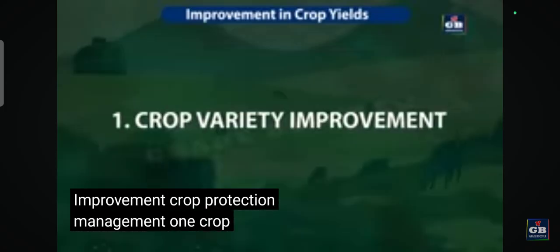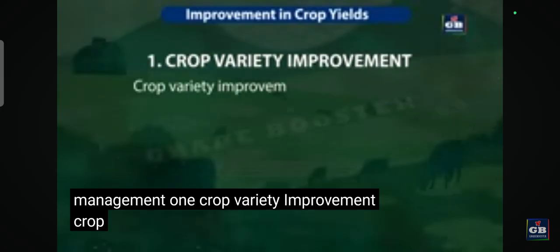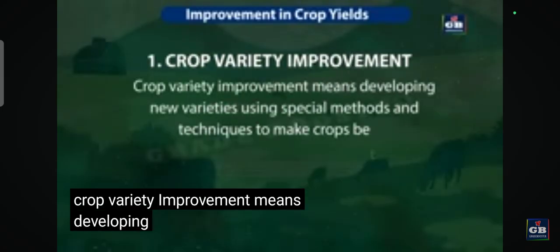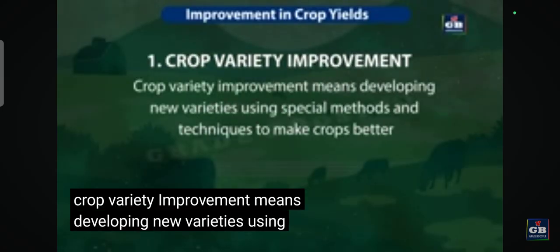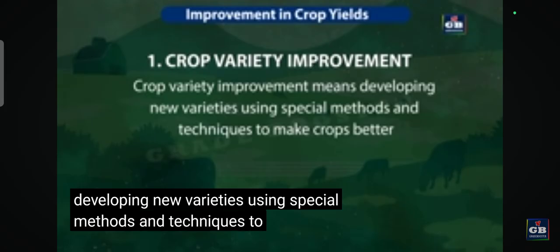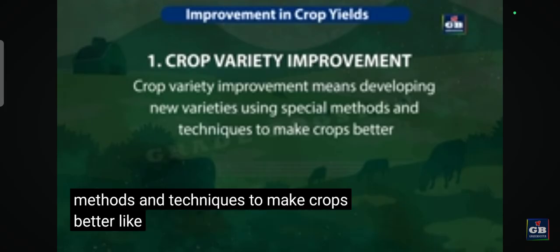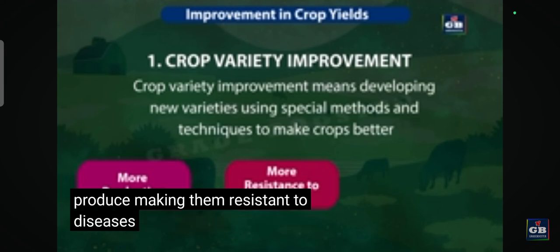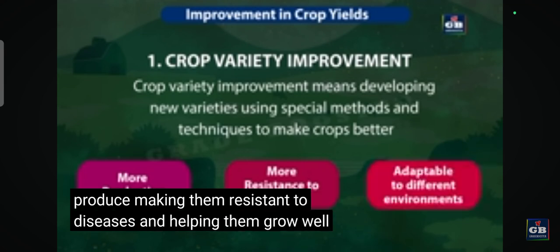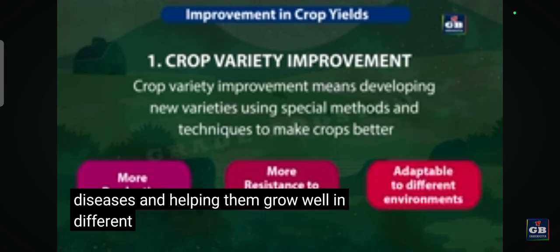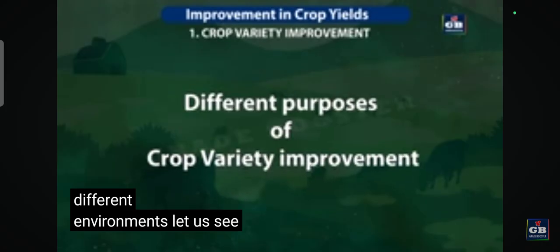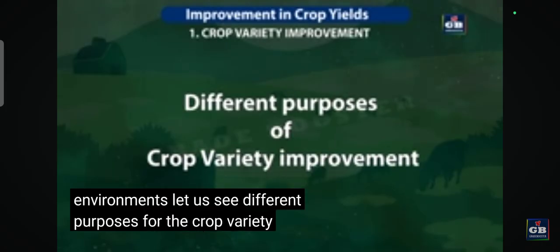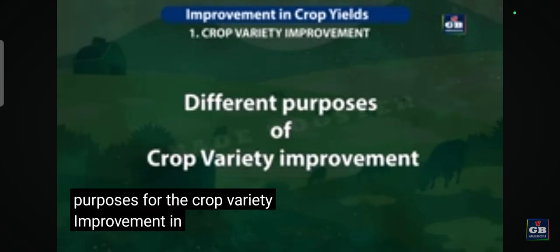1. Crop variety improvement. Crop variety improvement means developing new varieties using special methods and techniques to make crops better, like making them to give more produce, making them resistant to diseases, and helping them grow well in different environments. Let us see different purposes for the crop variety improvement in detail.